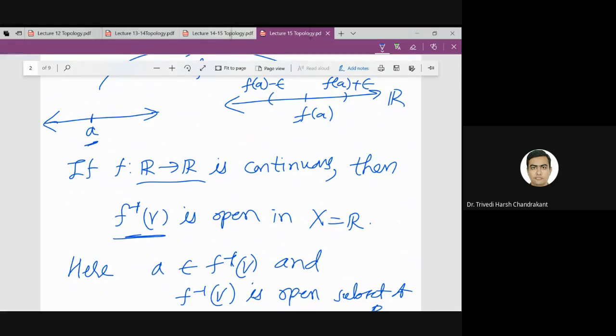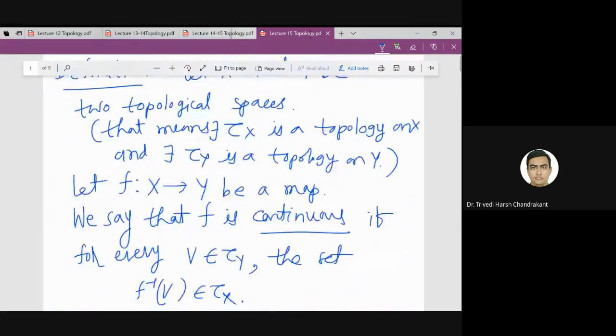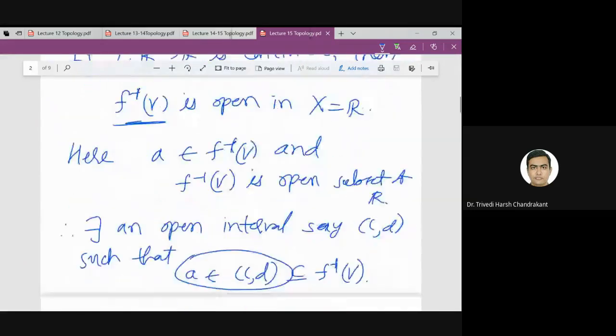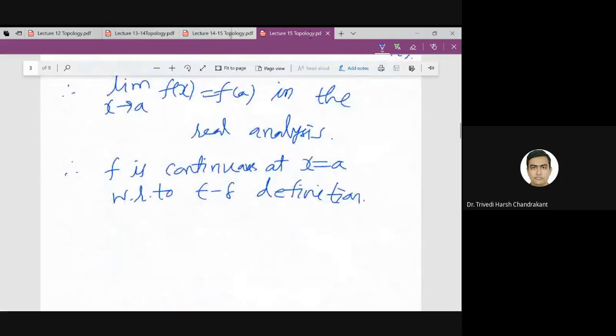So that is exactly this definition of continuity. So we assumed this definition of continuity from R to R, and then we proved that f satisfies the epsilon delta definition of continuity.